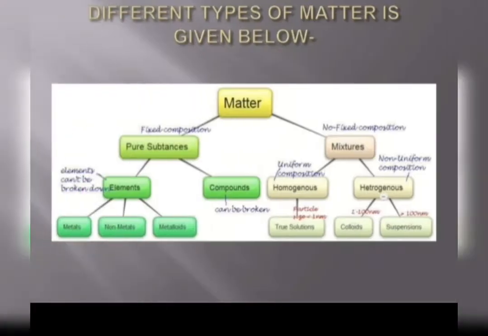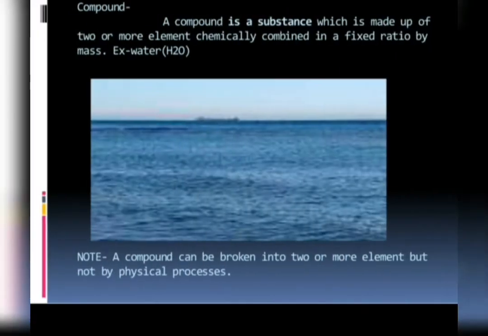Welcome, students. We have started the chapter Is Matter Around Us Pure, and so far we have discussed the pure substance, the one which is made of the same kind of particles. As I have told you, all the elements and compounds are pure substances, and so far we have discussed elements. Now today we'll discuss compounds. Compounds are also pure substances. But what is a compound?